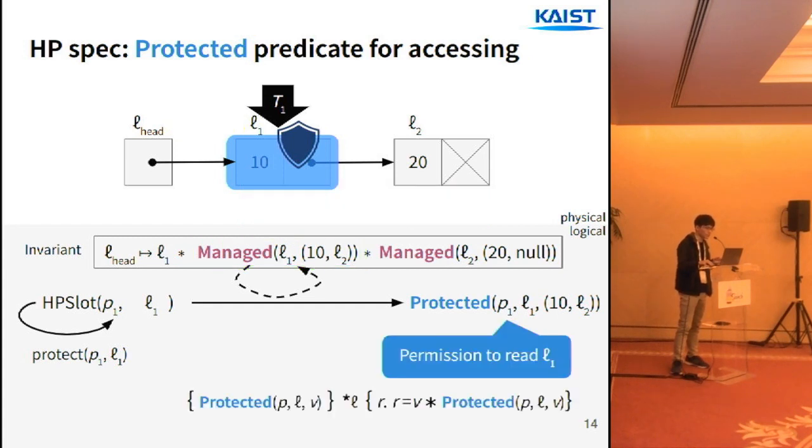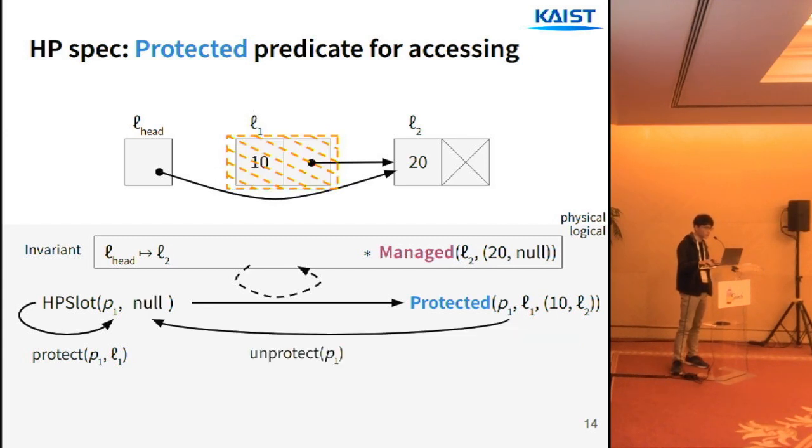This assertion represents the permission to read L1, and importantly, it's separate from the managed assertion, so we can access the node even if it gets retired. And finally, when the thread unprotects, we downgrade the protected pointer assertion to HP slot.